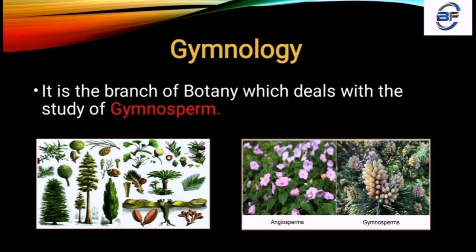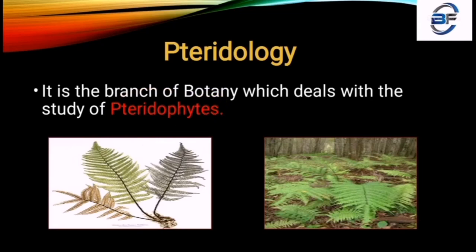If we talk about the term angiosperms, angion means case, that is, a cover, and sperma means seed. That means in gymnosperms the seed is open, and in angiosperms the seed is covered in a case. So that is the basic difference between gymnosperms and angiosperms.